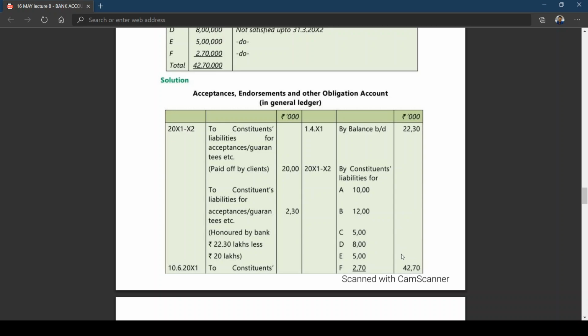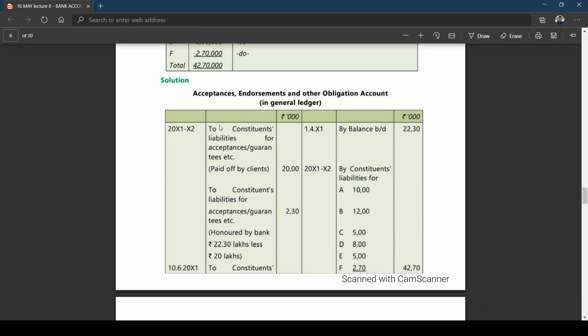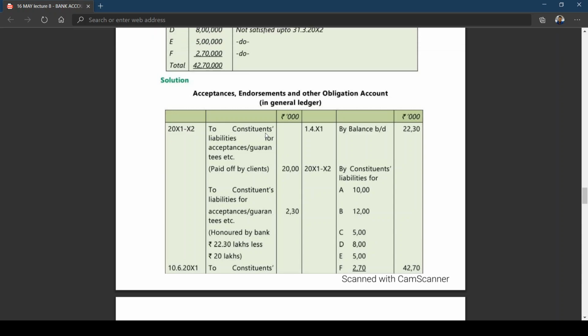This is the guarantee given in the current year. Acceptance is given in the current year. This is the opening balance of acceptance. We already discussed it: 22 lakh 30,000, of which 20 lakhs has been paid off by the clients. Whenever your clients are accepting, you write constituents' liabilities, and here you write to constituents' liabilities for acceptances, guarantees, etc. Paid off by client. You credit when you give acceptance, when the bank is giving acceptance. You debit constituents' liability when the payment is made either by the party or by the bank. Here you credit constituents' liabilities. Here in the acceptance endorsement account you debit.